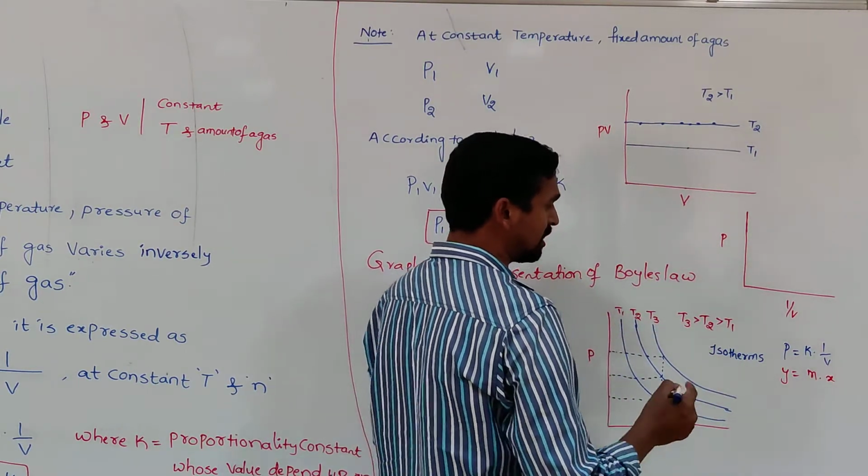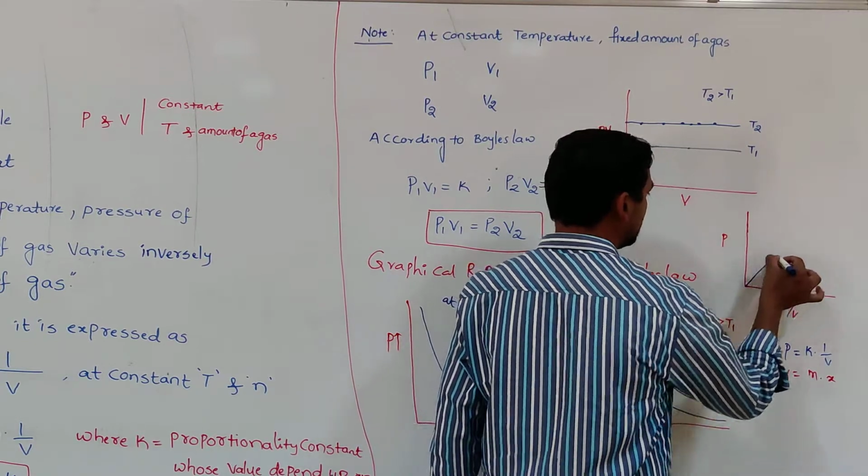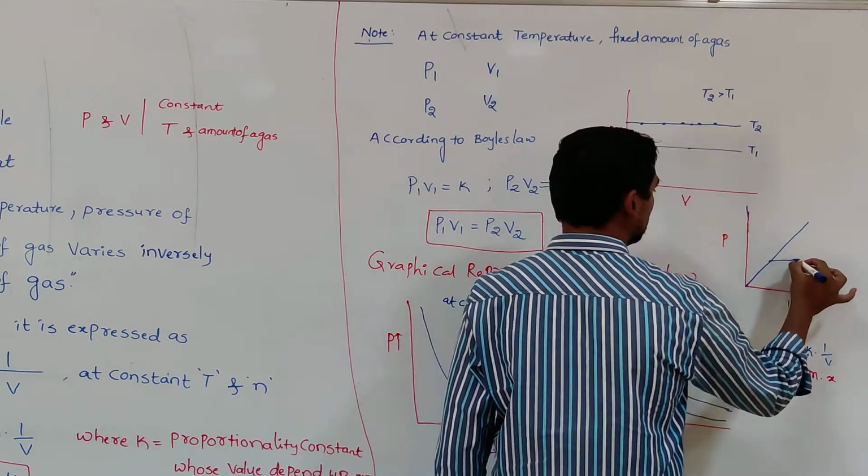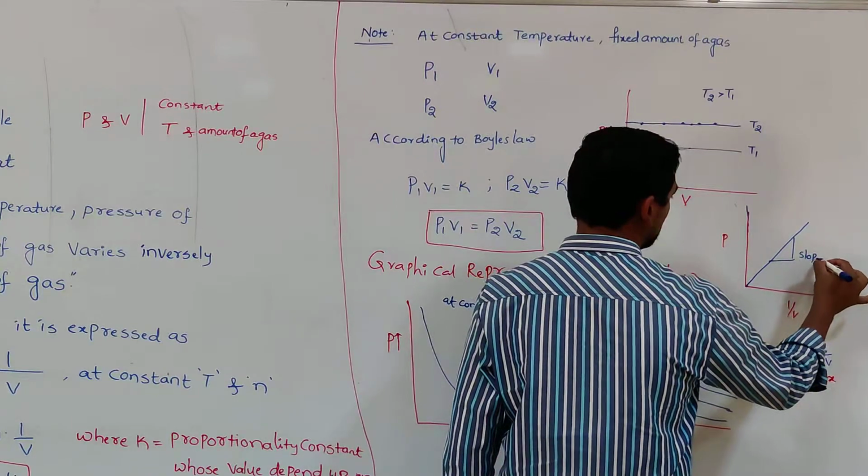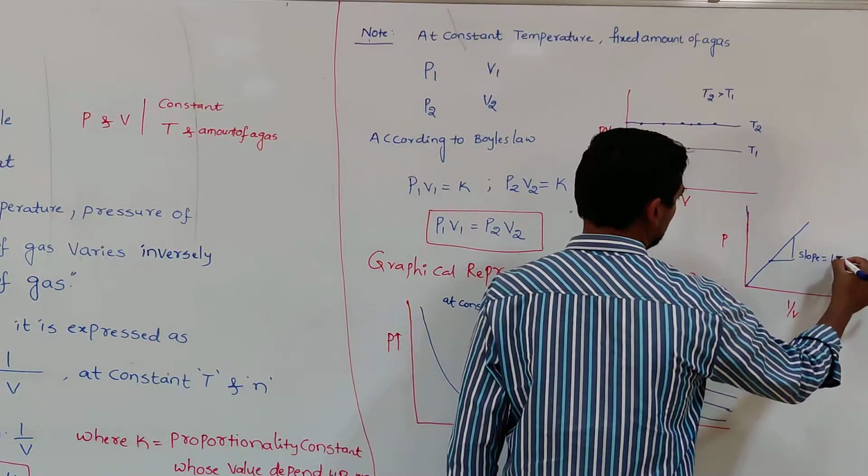Since it is y is equal to mx, it passes through the origin and we get a straight line. Here the slope is simply the value K.